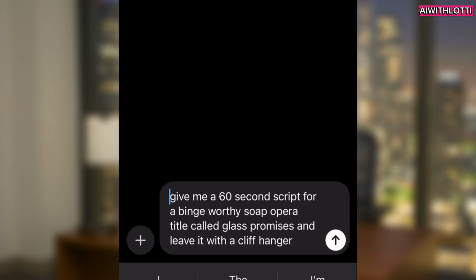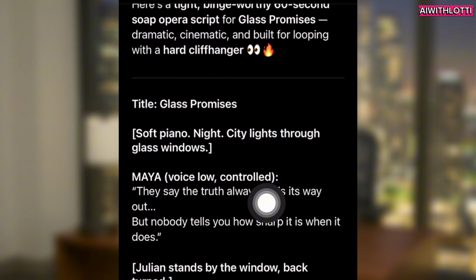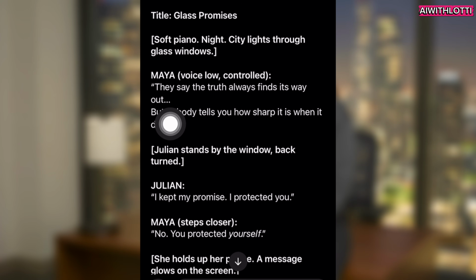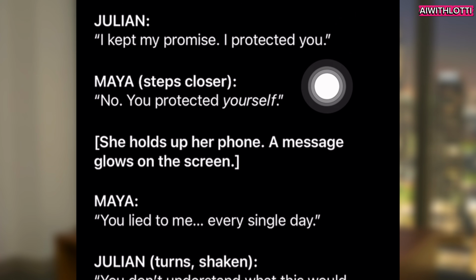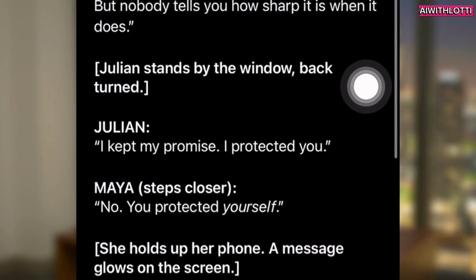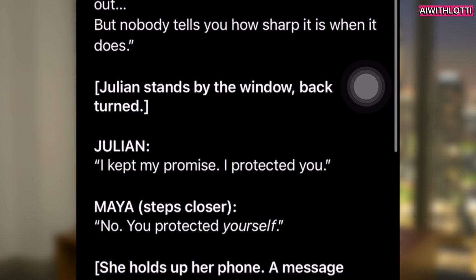Then click generate and it will give you this really good cliffhanger, binge-worthy 60-second script called Glass Promises, like I put. It gives you names and what they'll say. You can change that if you want, but I'm going to keep it just like this.